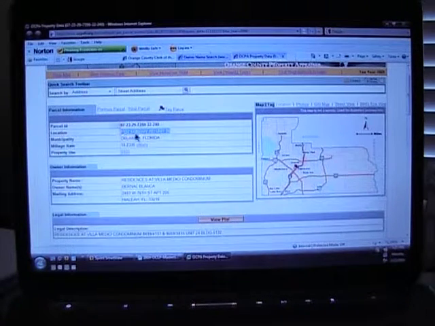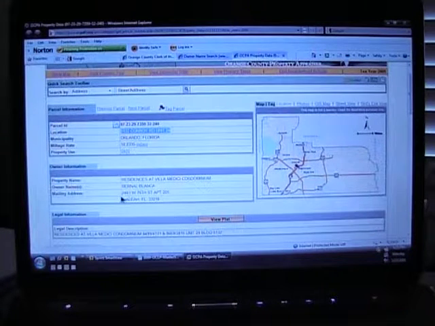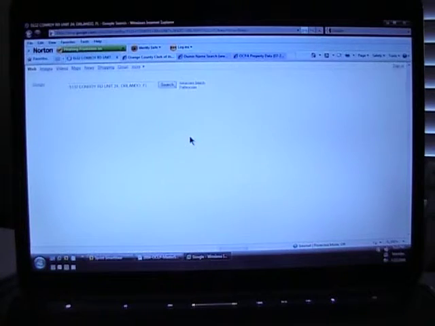Now, here's another very important part. Here's the property address right here. That is the property address. It doesn't give you a city, state, and zip code. It says a municipality, but not a city. This is where Google comes in, because here is a mailing address, which is different from the actual physical address. So what you're going to have to do is copy that address, then go to Google, and since we are right by Orlando, Florida, we're going to put in Orlando, Florida, no matter where it's at. That's it. And we're going to search.